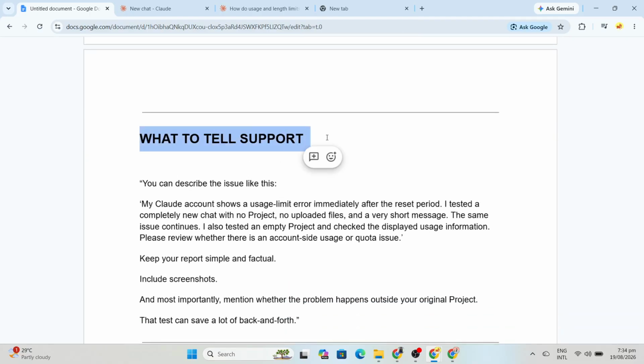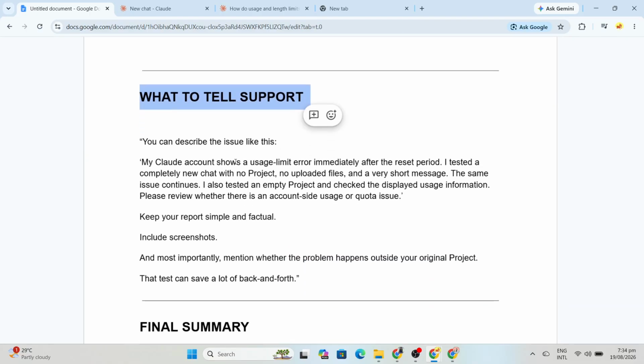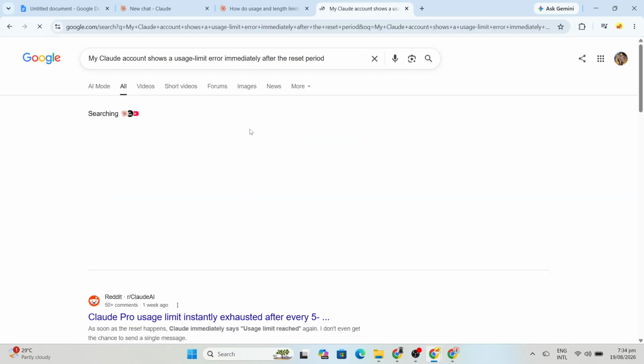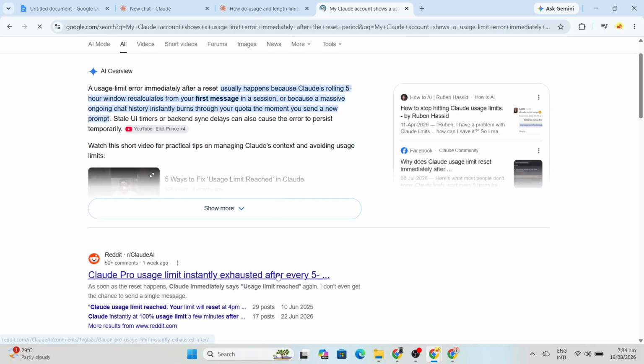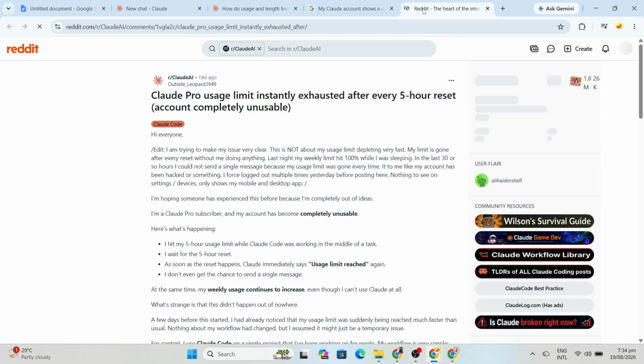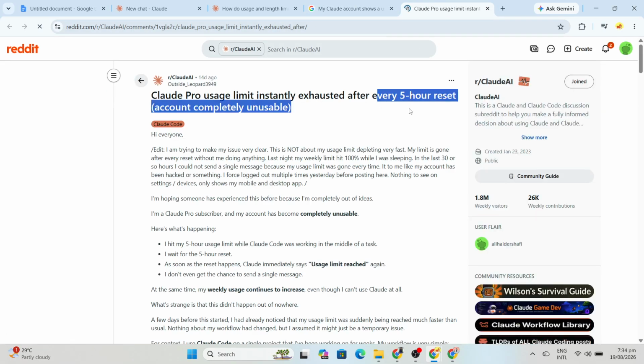My Claude account shows a usage limit error immediately after the reset period. I tested a completely new chat with no project, no uploaded files, and a very short message. The same issue continues. I also tested an empty project and checked the displayed usage information. Please review whether there is an account-side usage or quota issue.